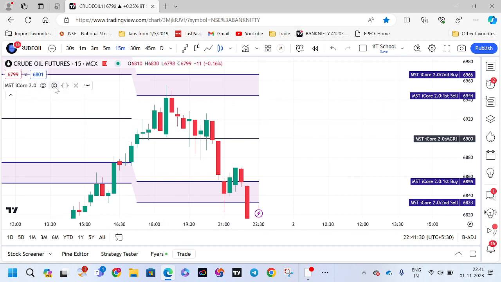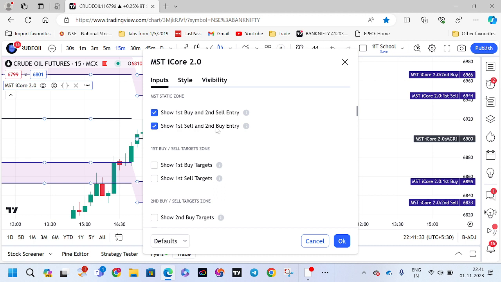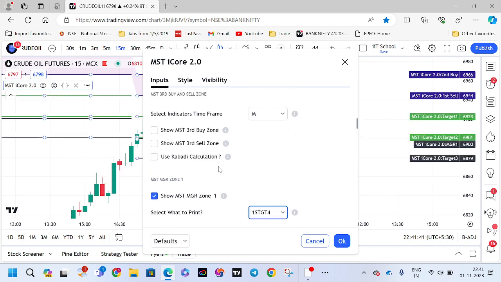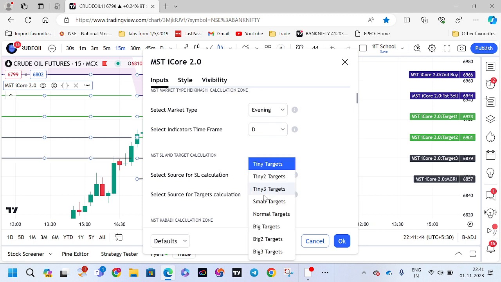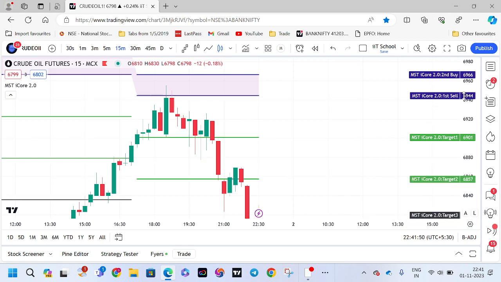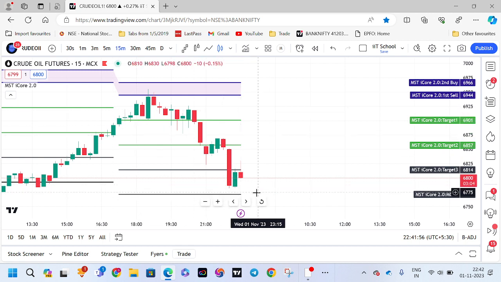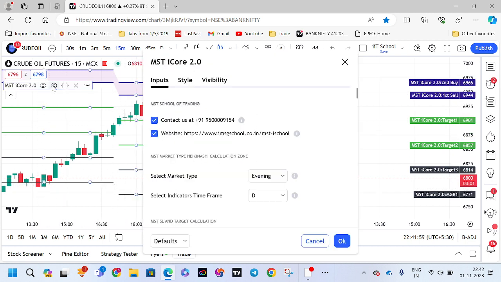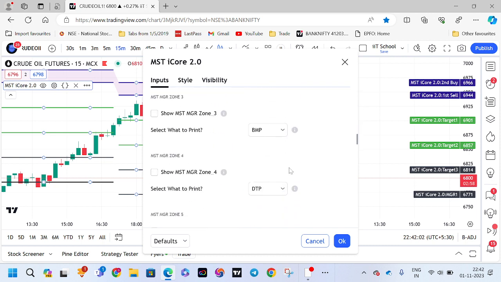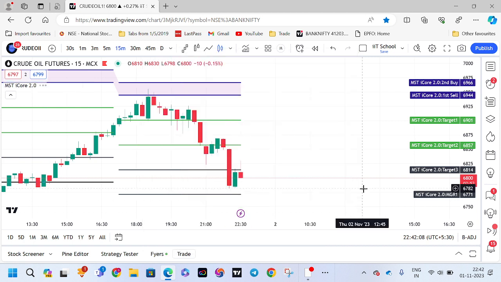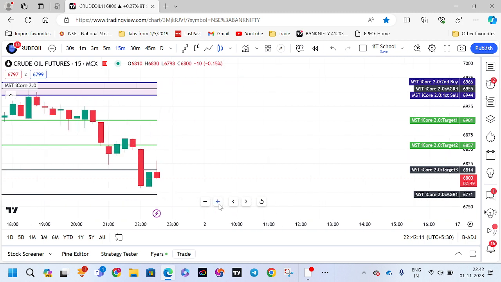So now evening market: if you are an office-going person, after coming from office, you can use this evening market. Sell activated, enable all the targets. If you want, you can add extra targets. In the evening market you will be having more movement, so you can extend the target also to a 1:2 ratio. Now you see what has happened. Perfectly, all 4 targets, the 4th target is almost reached now. 3 targets almost reached on 1:2 ratio. See, perfectly it has given the target.